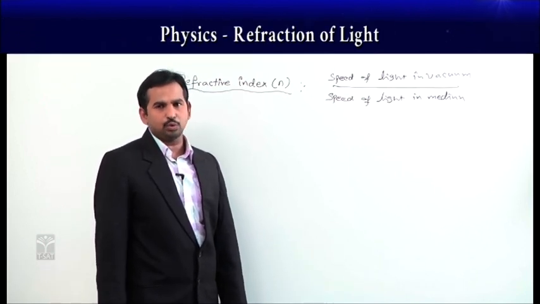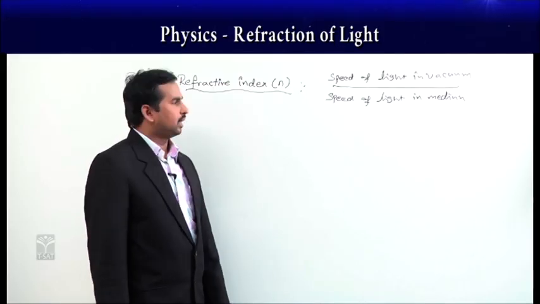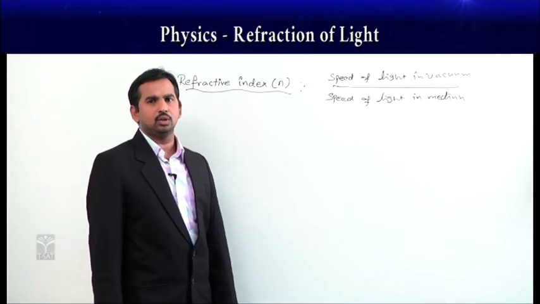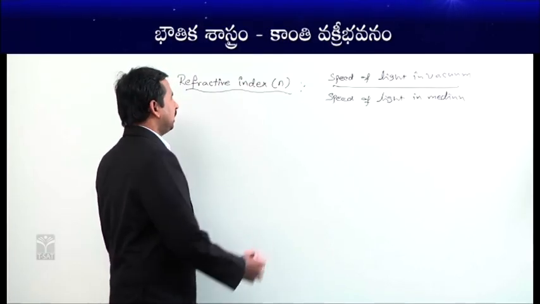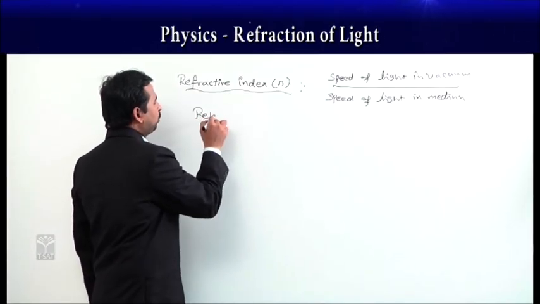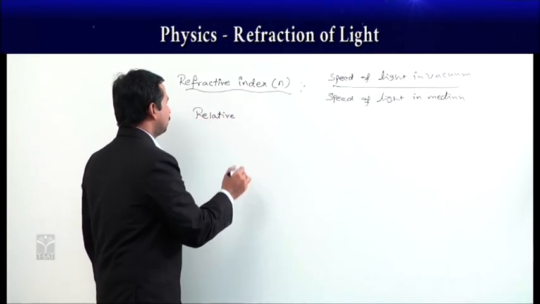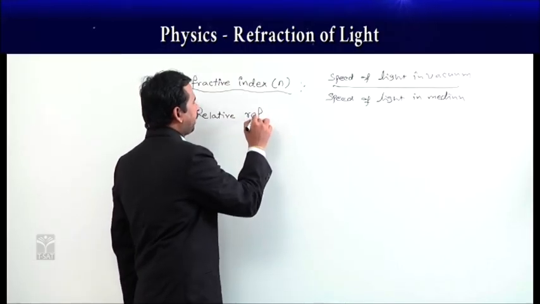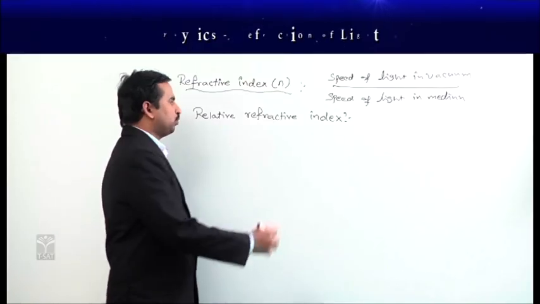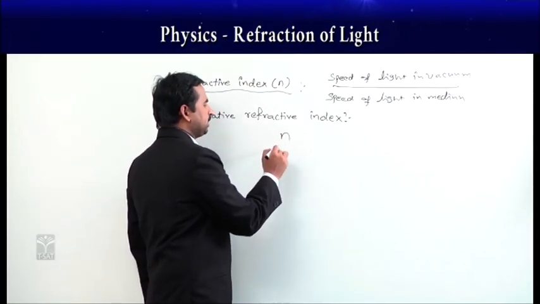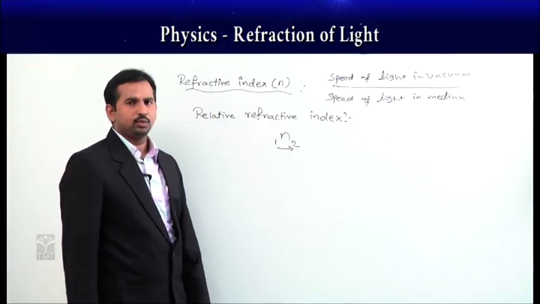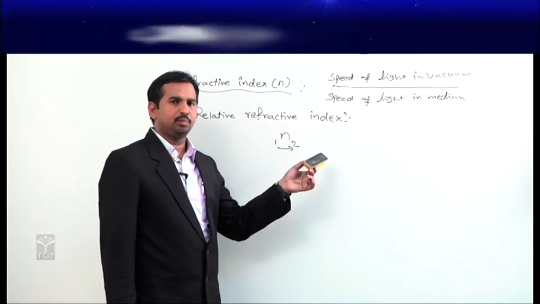But if the light ray is going from one medium to another medium, like air to glass, glass to water, or water to air, any of that you can take, then the refractive index is called relative refractive index. As the light ray is going from one medium to another medium, we represent that as n 1 to 2.